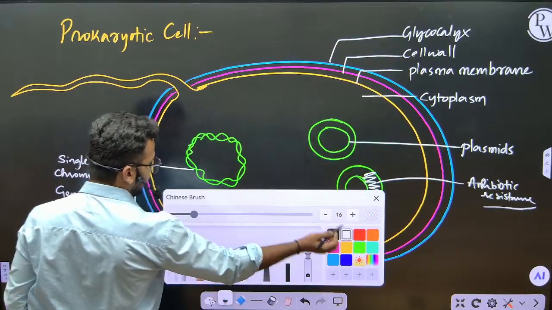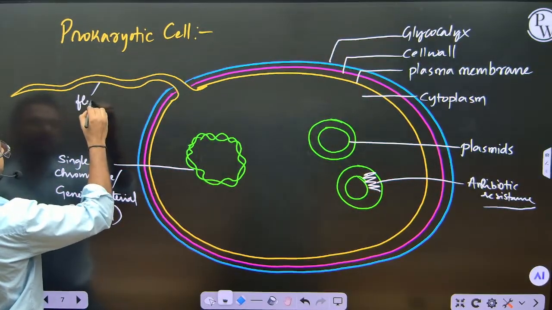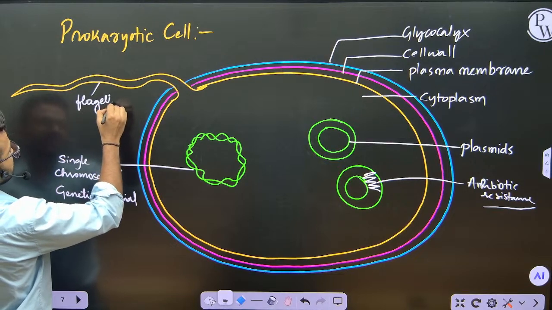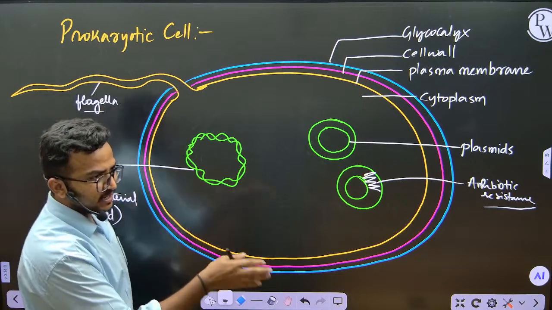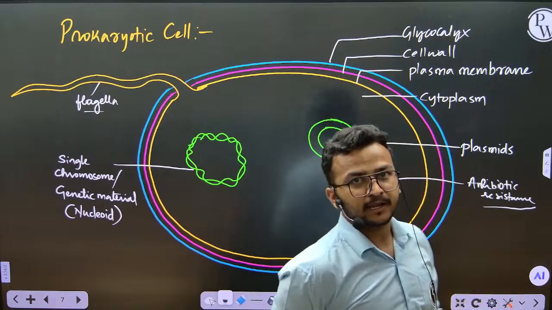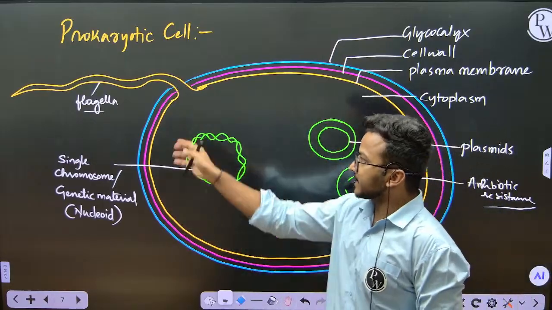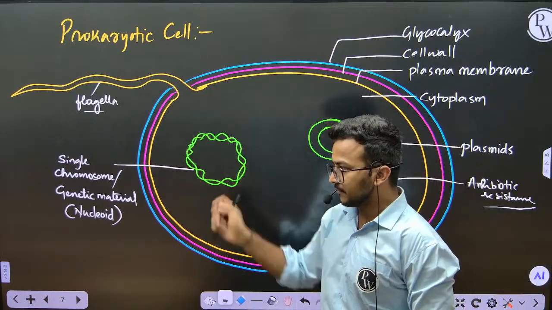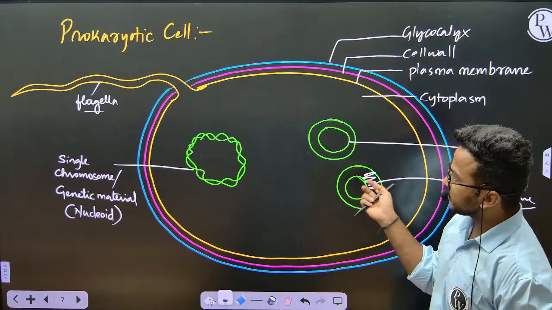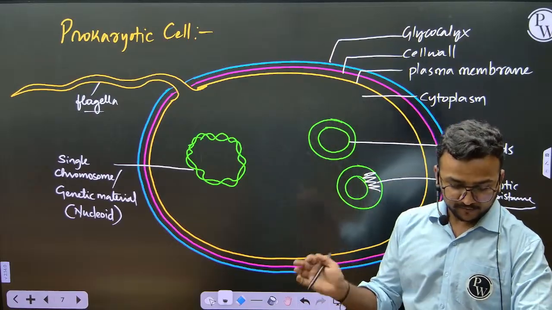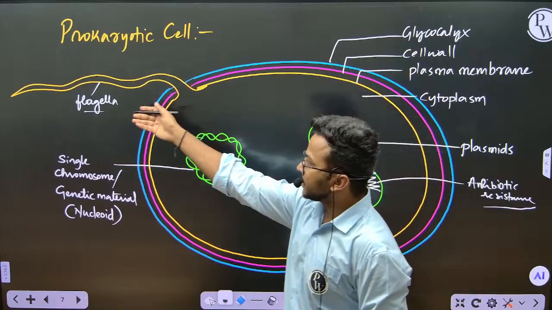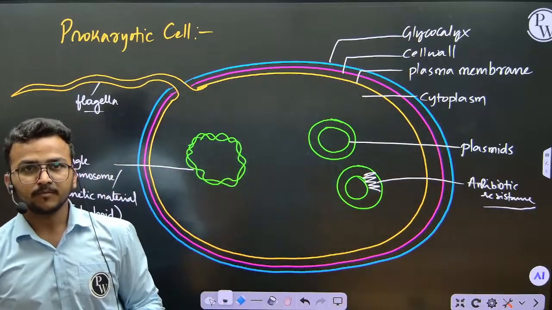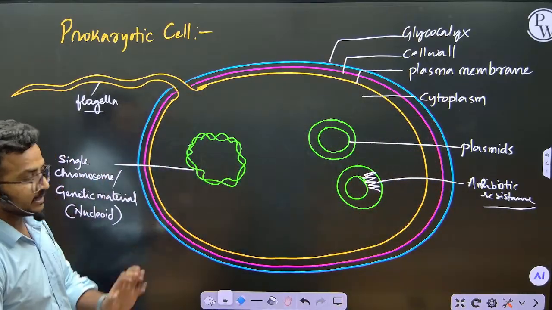This external extension of the cell membrane is called a flagellum. It is used for motility, the movement of bacteria. The flagellum moves like this, and by using it the bacteria show movement from one place to another. So it is used as a motility organ for bacteria.